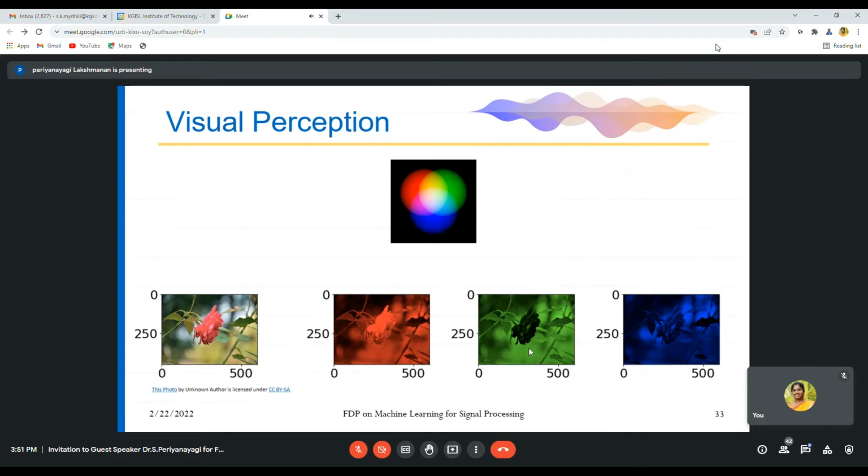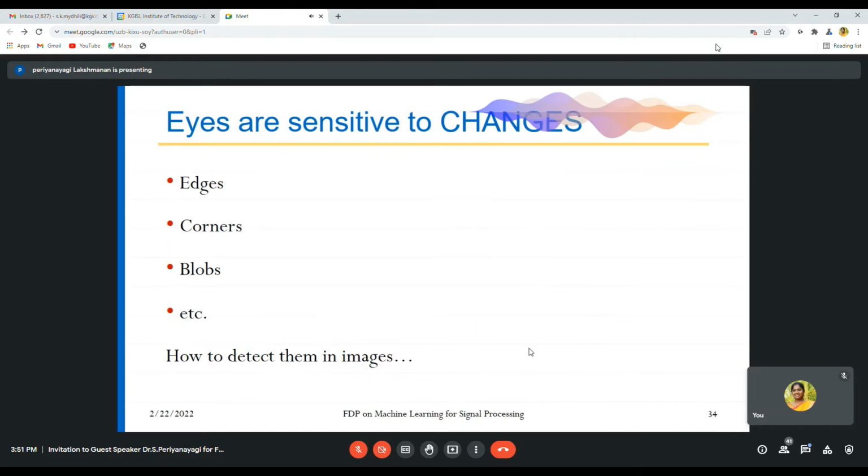For training our model, the eyes are sensitive to changes, that is, they see edges, corners, blobs, etc., and how to detect them in images.